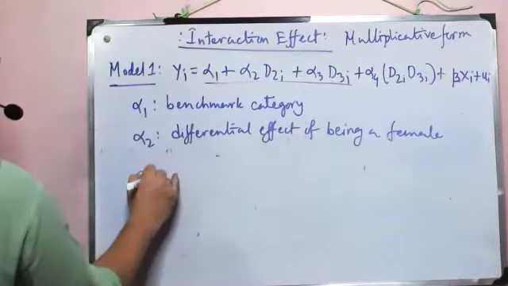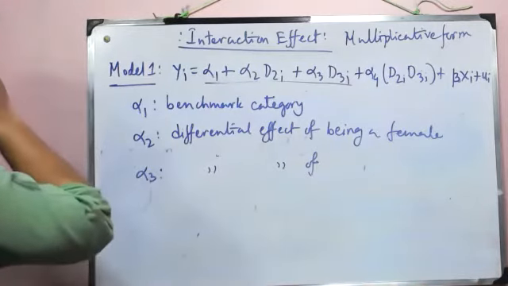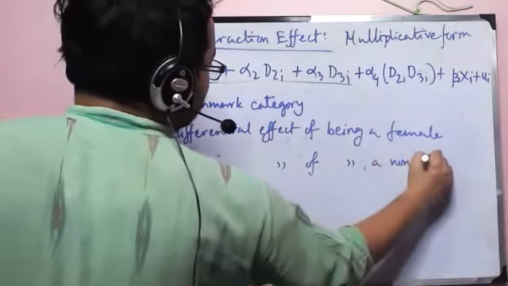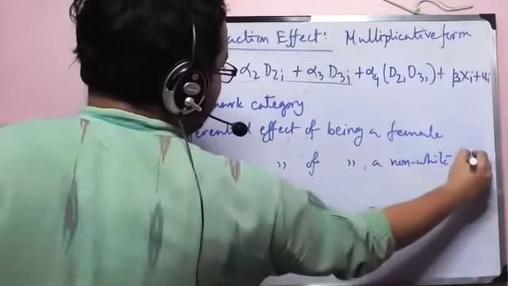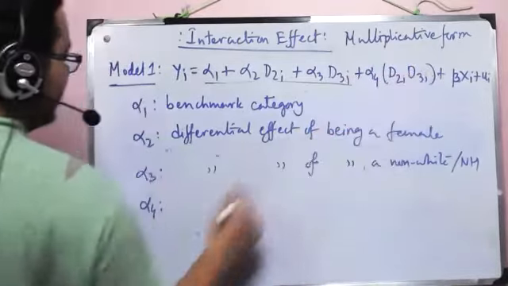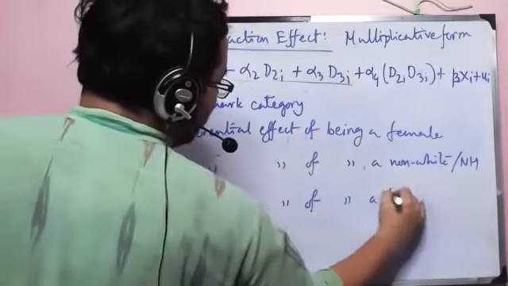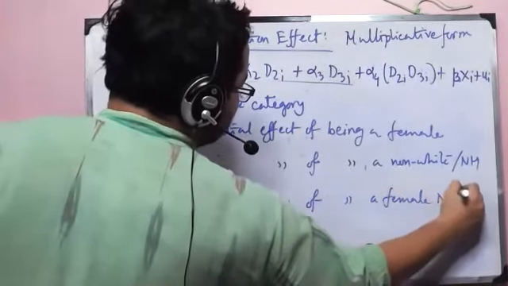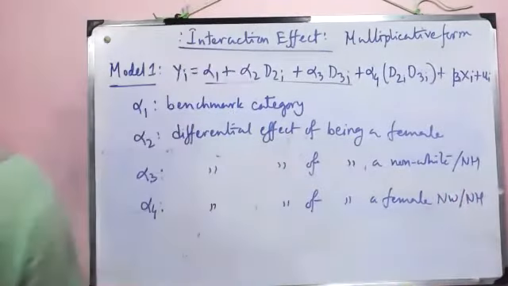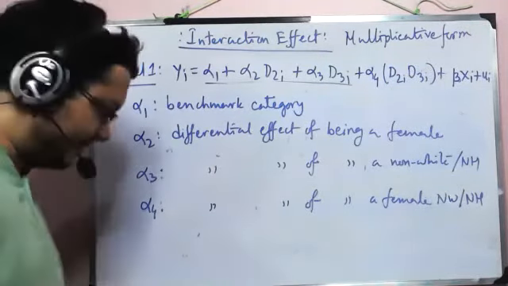And similarly, alpha 3 will be the differential effect of being a non-white, non-Hispanic. And what is alpha 4? It's the interaction, right? So it will be the differential effect of being a female non-white, non-Hispanic. So we are taking basically the intersection that I was talking about.